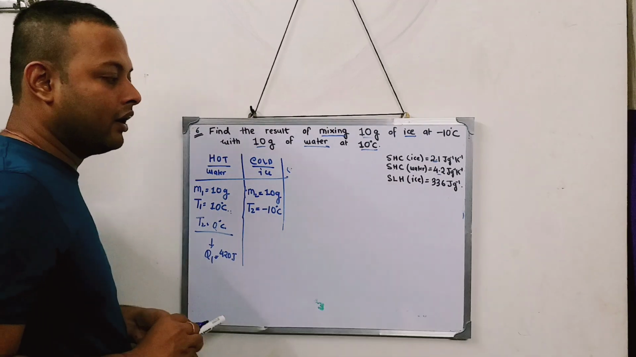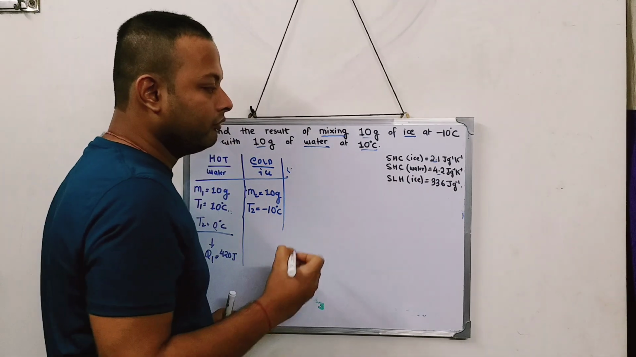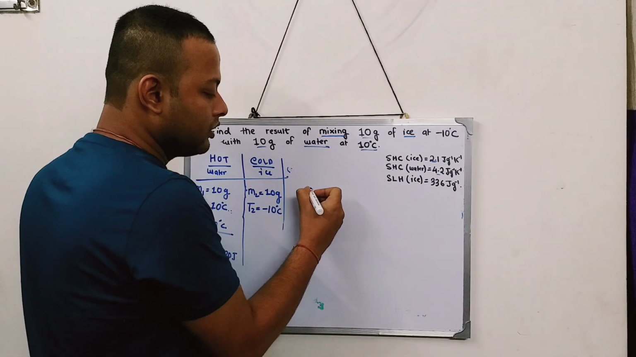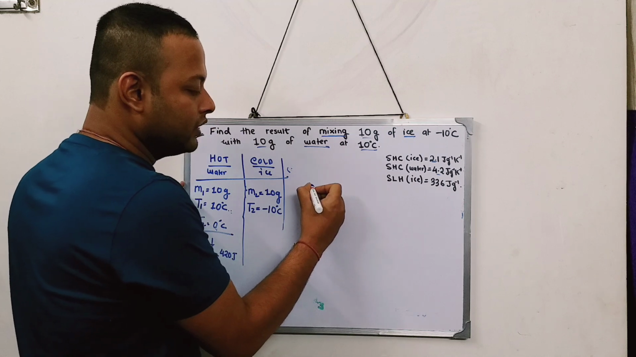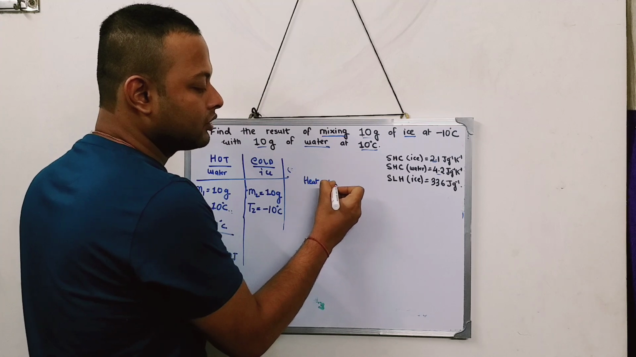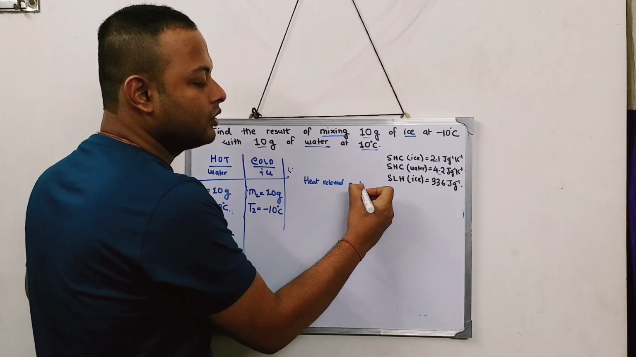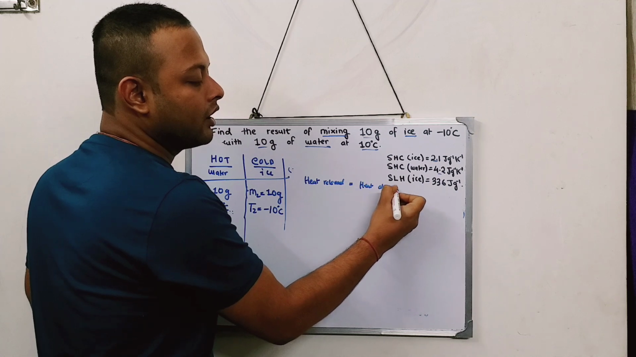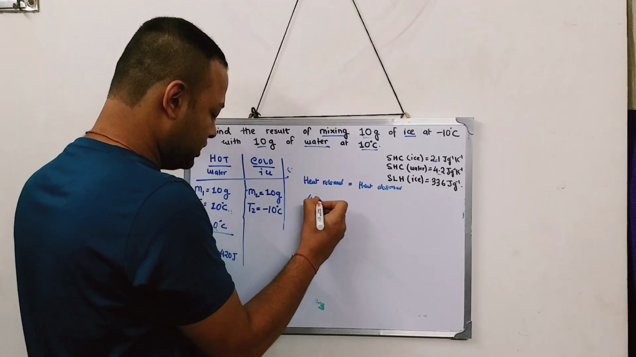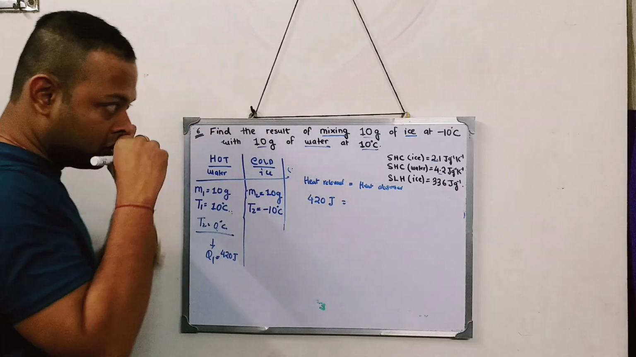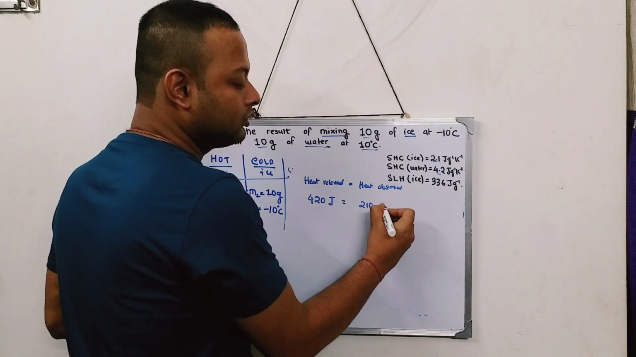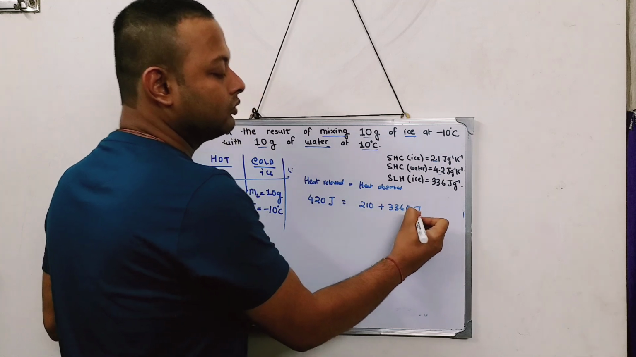So over here, I will use this. The total amount of heat that will be released is how much? Heat released is equal to heat absorbed. So the total amount of heat that will be released is how much? 420 joule. And the total amount of heat absorbed is how much? First 210 plus then 3360 joule.